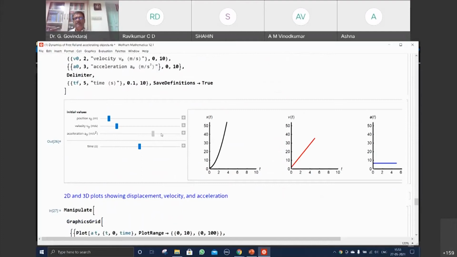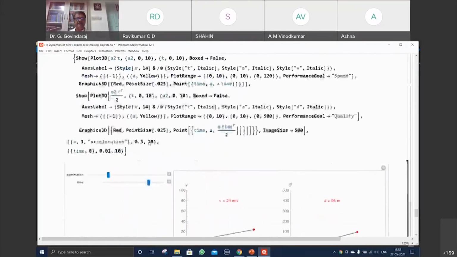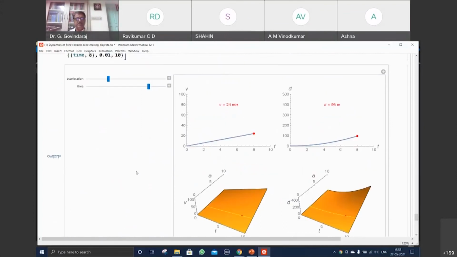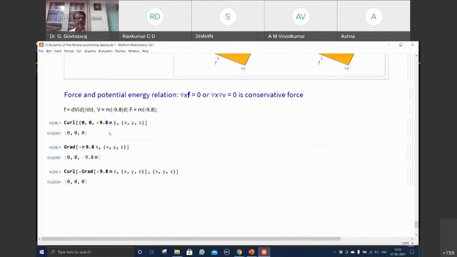You can see what is happening. What I have shown can also be seen independently. This is with respect to 3D pictures, showing a nice motion of the object as the red dot, as a function of time. And the numbers are also being calculated, and how the velocity changes is also being shown. Now there's another interesting aspect with respect to these forces and the potential energy.